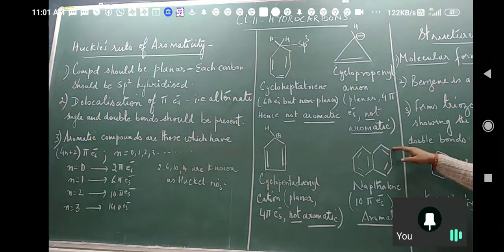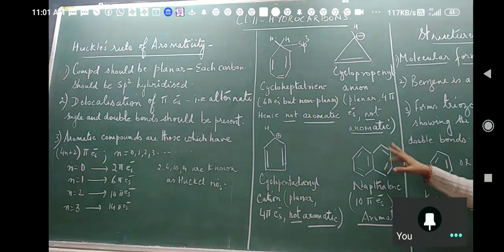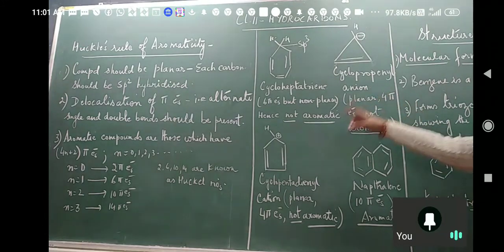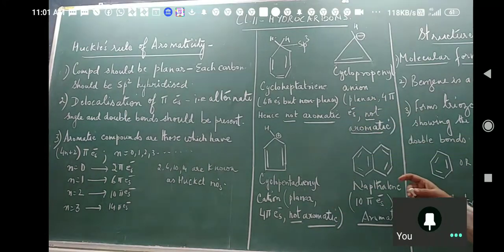If I draw a third ring, it will be similar to this ring. That will make it 10, and 2 double bonds more are added, so 14. And that compound is known as anthracene. It is known as anthracene. So this is just to give you an idea of what type of questions can come.